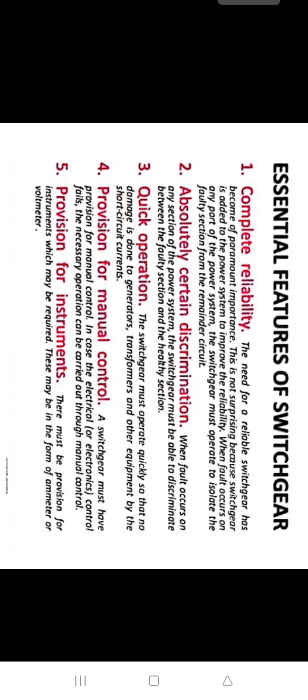Third one is quick operation. The switchgear must operate very quickly so that no damage is done to generators, transformers and other equipment by the short circuit currents. Fourth one is provision for manual control. A switchgear must have provision for manual control. In case the electrical control fails, the necessary operation can be carried out through manual control. And the last essential feature is provision for instruments. There must be provision for instruments which may be required. This may be in the form of ammeter or voltmeter.